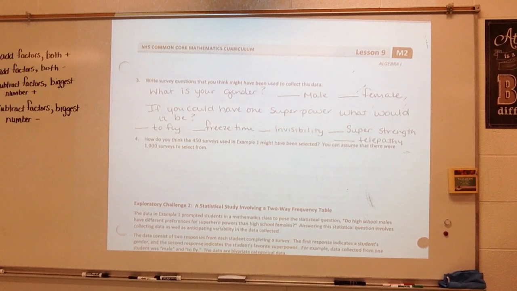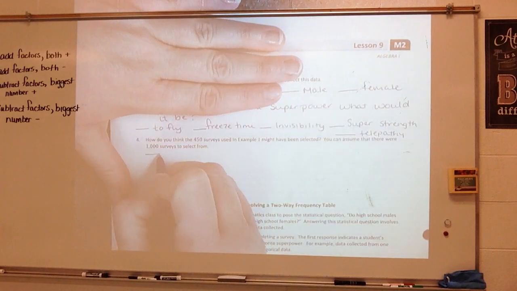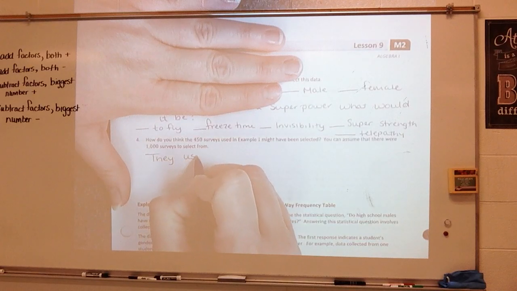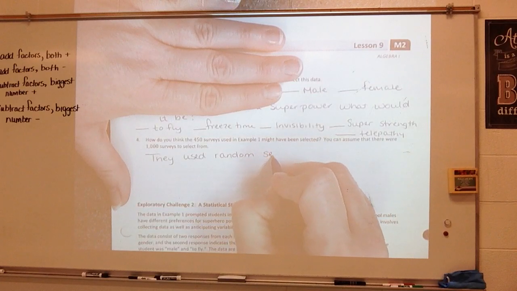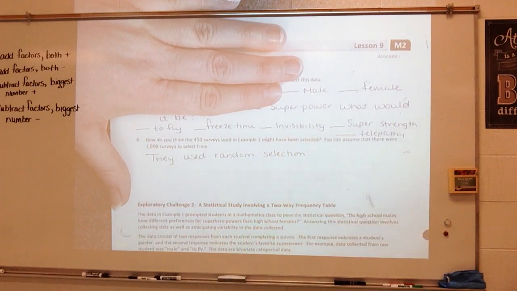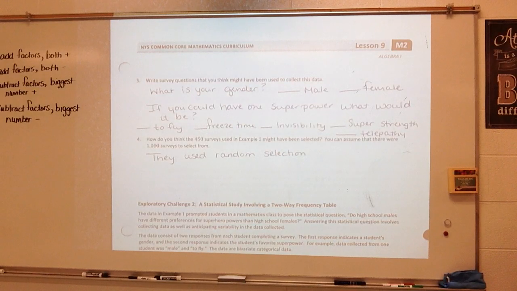How do you think the 450 surveys used in example 1 might have been selected? You can assume that there were 1,000 surveys to select from. So how do you think they chose the surveys? Looking at the data, they probably just did a random selection. In other words, they just chose 450 without looking at their answers first. So they probably just did a random selection. Like I said, looking at that data.